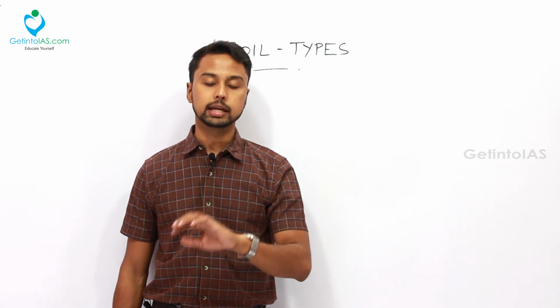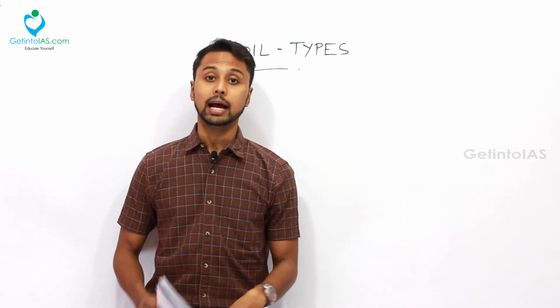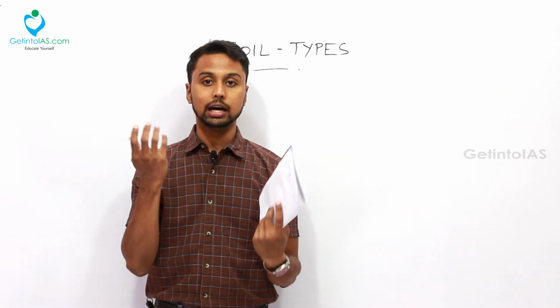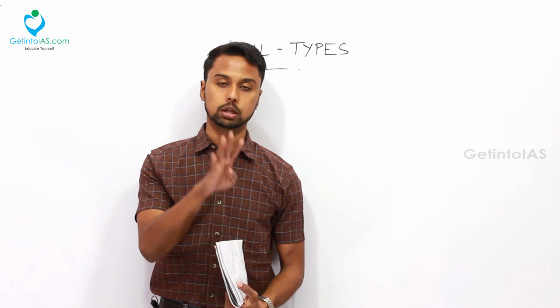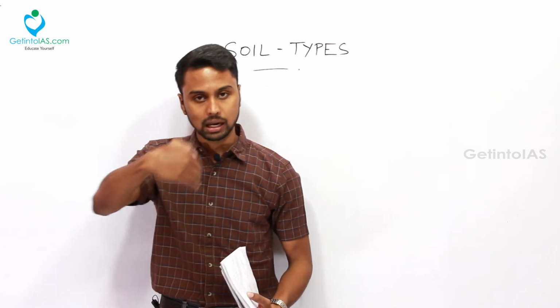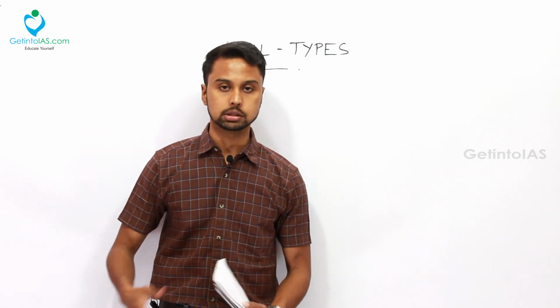And the third important thing is where these soils are present, in which region it is present, and what is the characteristic, what is the favorable condition, like high temperature or low temperature, like that. You know the condition. And the fourth important thing is the crops. What are the crops that can be grown here? These are the parameters with which you should deal with separate soils. And a very important thing is the locations. Take a map and refer to the locations. That is about the types of soil.